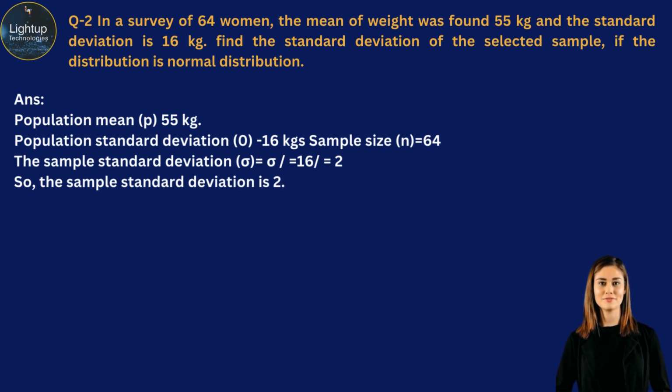equal to 64. The sample standard deviation is equal to standard deviation upon square root of n, which is equal to 16 divided by square root of 64, which is equal to 2. So, the sample standard deviation is 2.